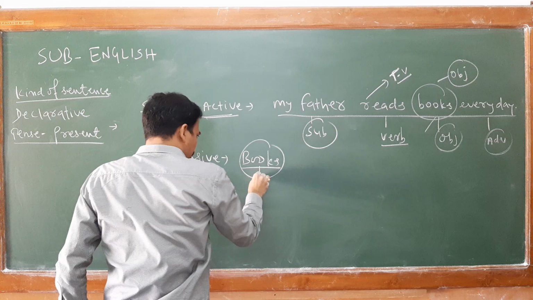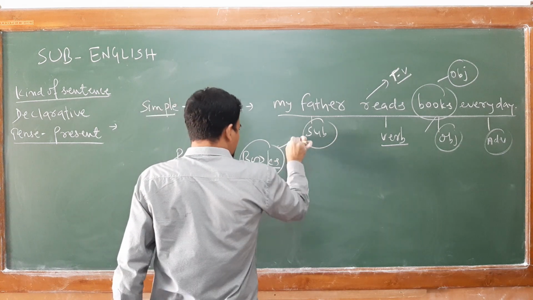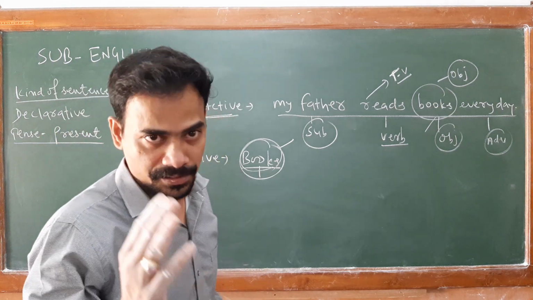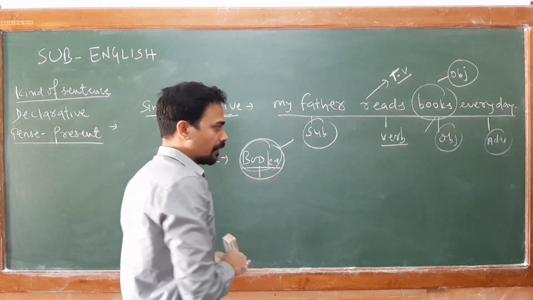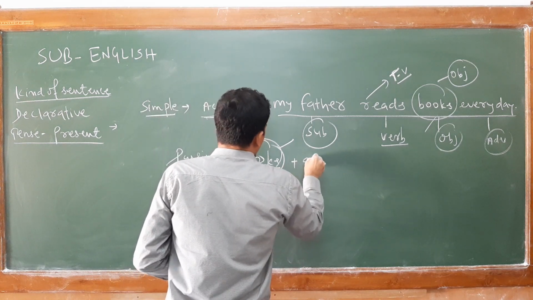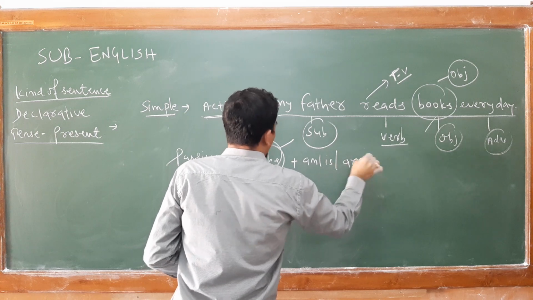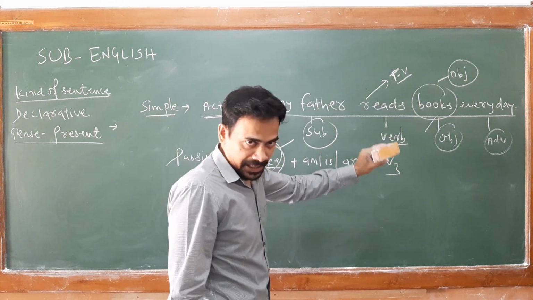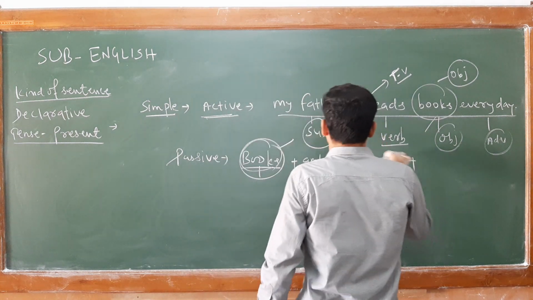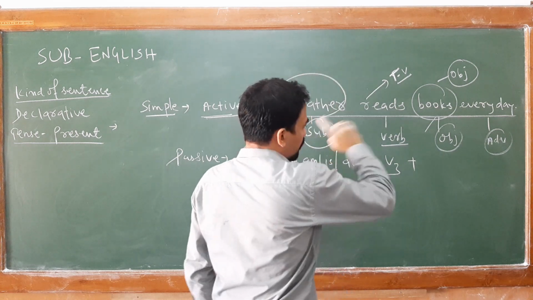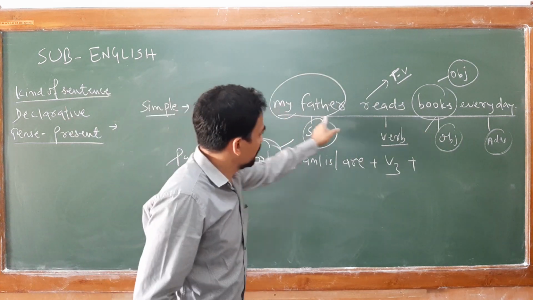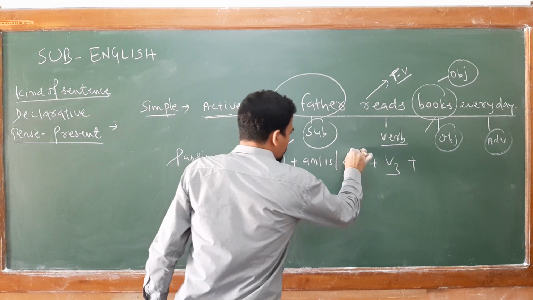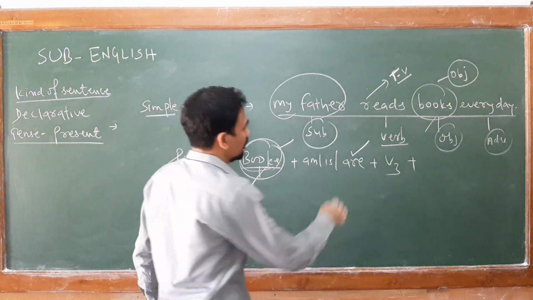Now the object became your subject. As for the singular and plural number of your subject, you have to use the helping verb, either am, is, are, plus the main verb, which you have to convert to the past participle, that is V3, plus the object form; the subject of your active sentence will go to the object position. Now you see, books is more than one, so obviously you have to select are.